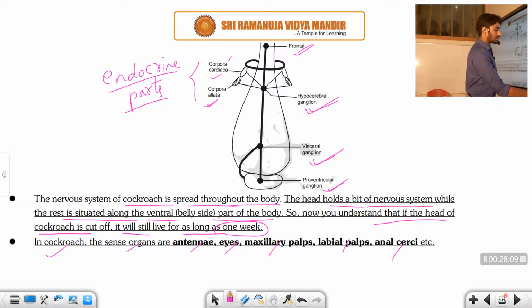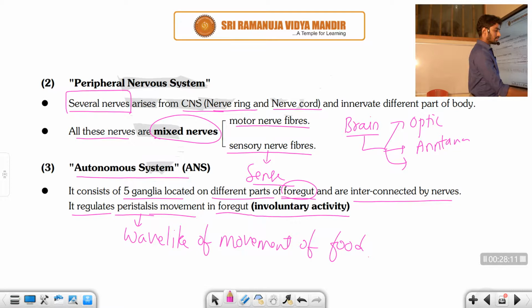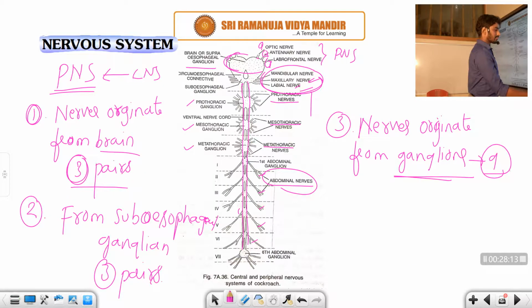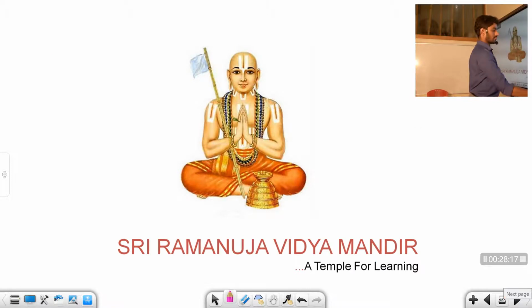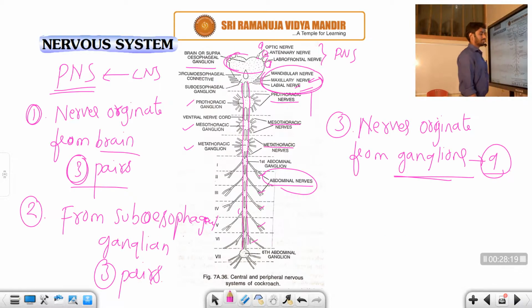Let us recall today's class once again. Right, student? The nervous system of the cockroach is differentiated into the ANS, PNS and CNS.